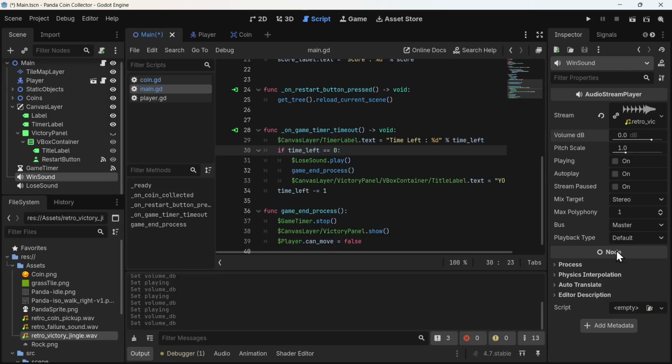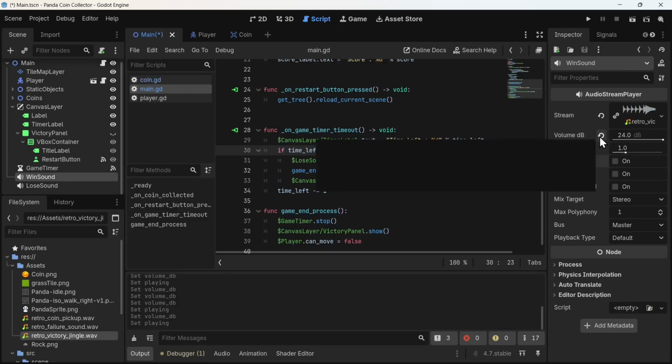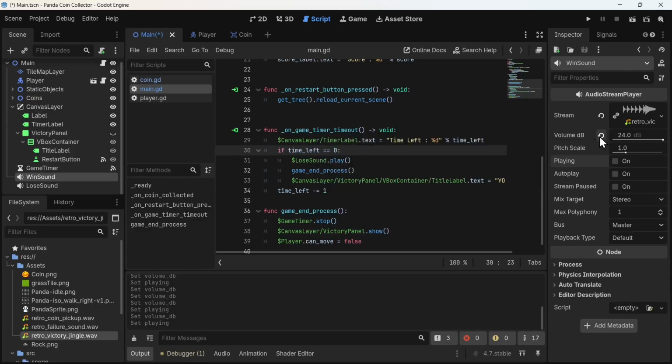There's also a bunch of properties with audio you could play along with, like the volume. You can just adjust the volume somewhere down, and you can see the volume is lowered, or I could make it higher and just like that. But I like the volume as it was, so I would make it 0. You can also play with the pitch scale and other properties that are present in the audio.